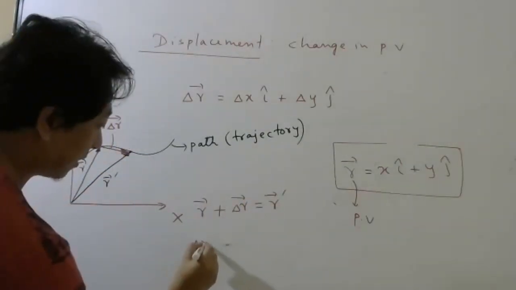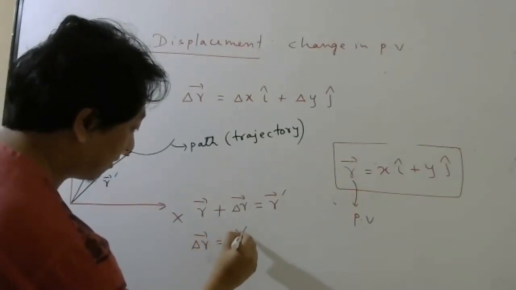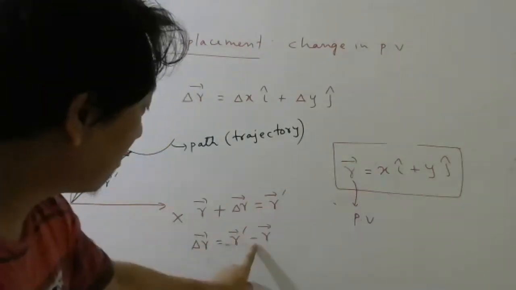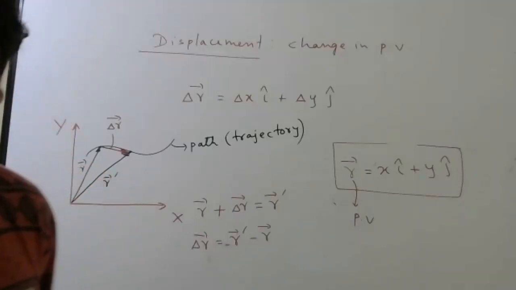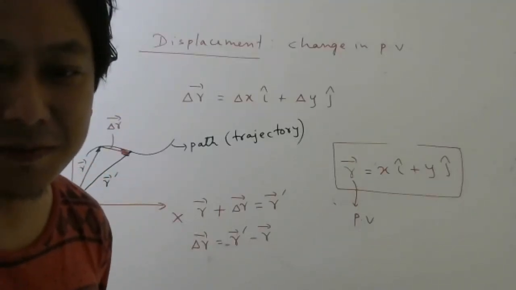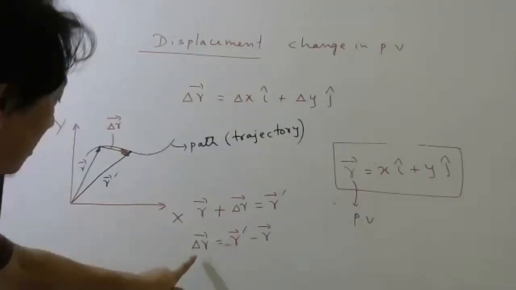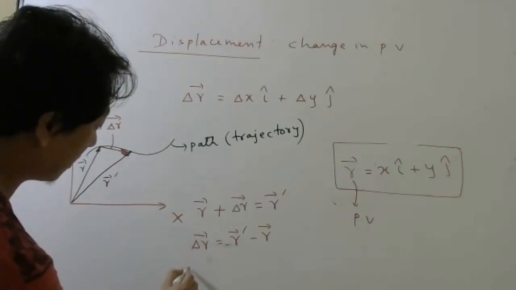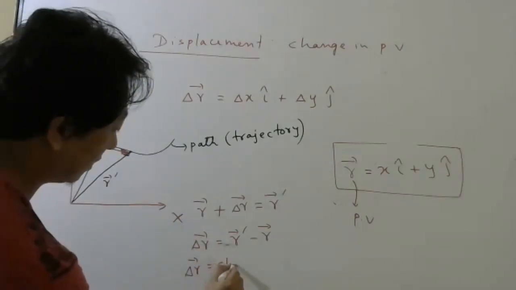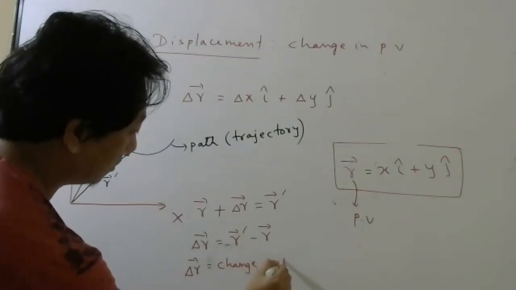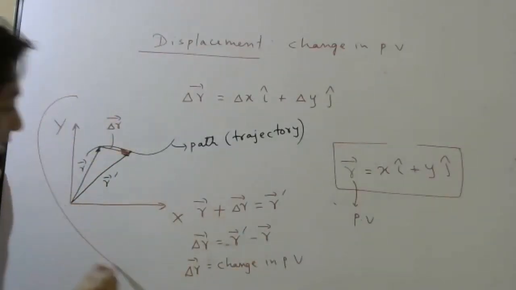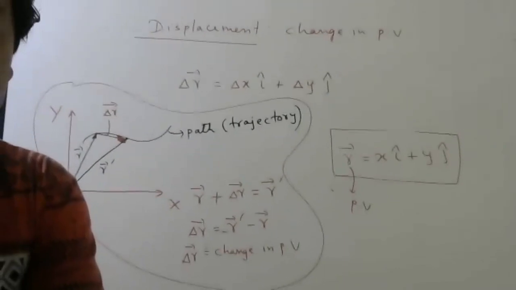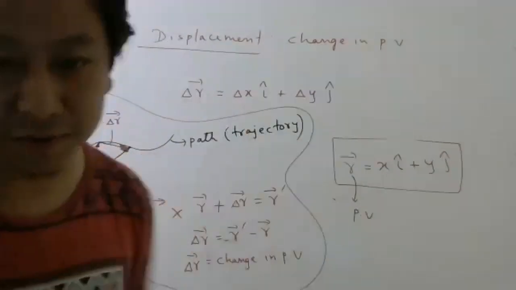So what will be my displacement vector? Final position vector minus initial position vector. And whenever it is final minus initial, what do we call it? Change. So this is your displacement, from initial to final. Your displacement is nothing but change in position vector. This is just to see in diagram. Otherwise, if you write delta both sides, it is enough.